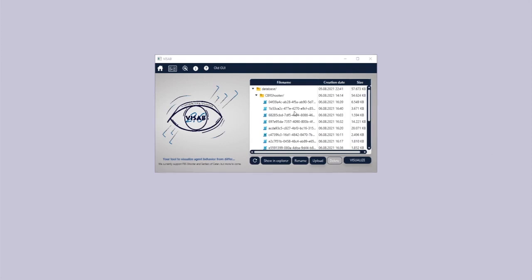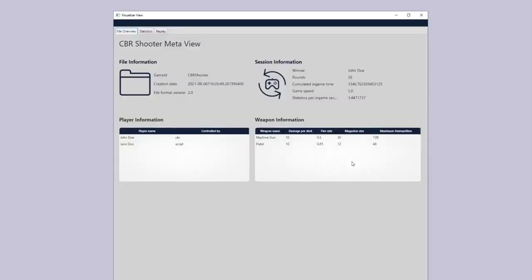After the user has selected a file and clicked Visualize, the game-specific views open up and can be easily accessed within a well-structured tab pane to take a deeper look at the underlying information of a certain match. The file's meta information, such as number of rounds and general player or weapon information, is directly presented in the first tab.